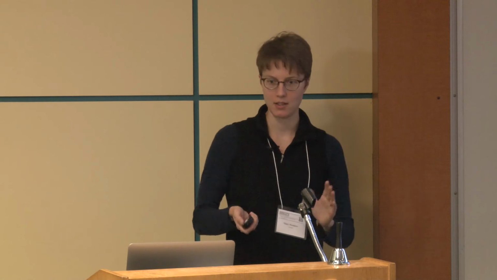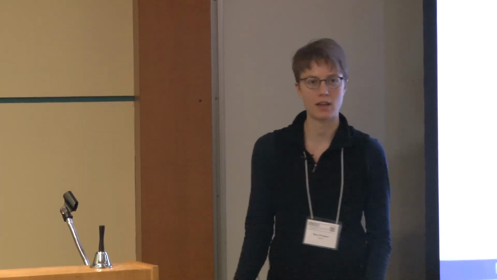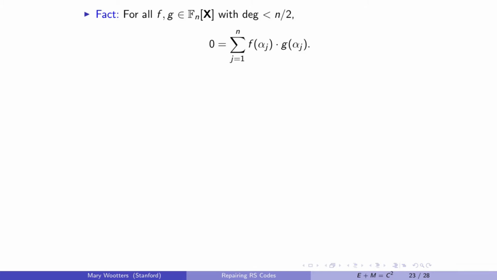So let's set k equals n over 2, like we had before, and n is 2 to the t. So n is the whole field, so all field elements represented. And let's just say, for simplicity of notation, that f of 0 fails, although this works with if any fails. So what are we going to do? I'm going to start by just writing down some true facts, and then we will arrive at a scheme.